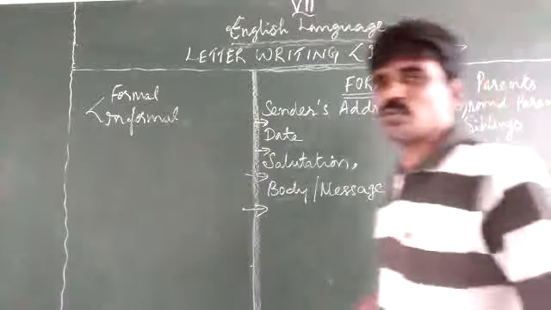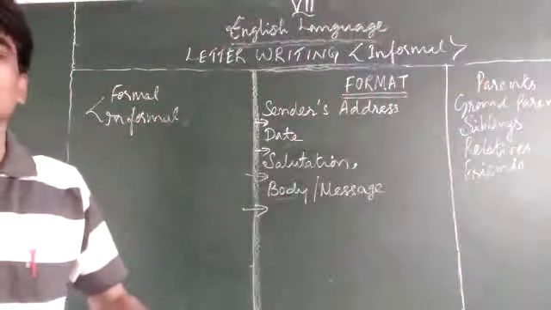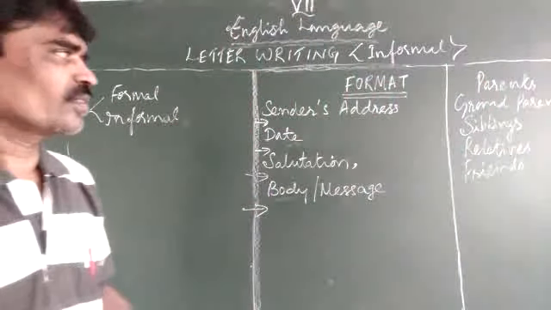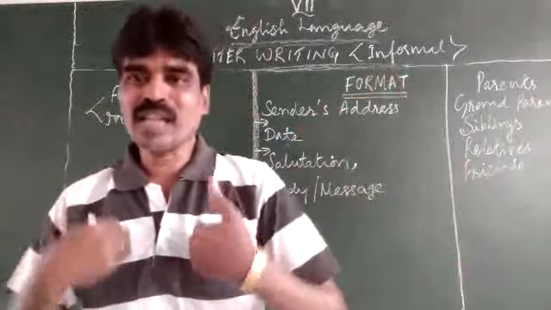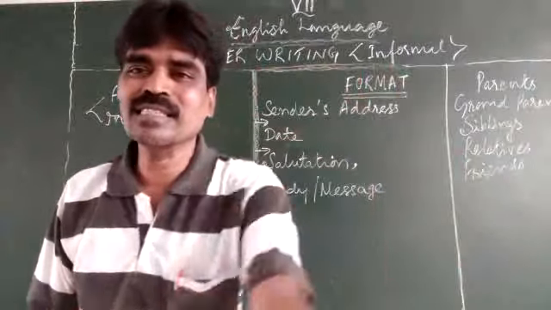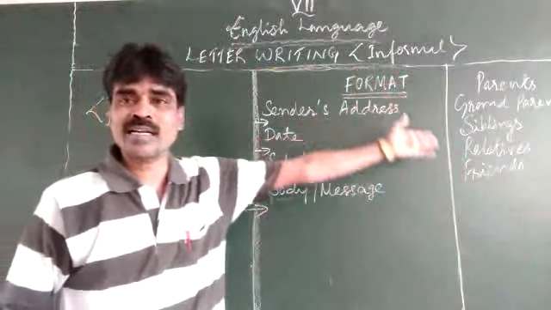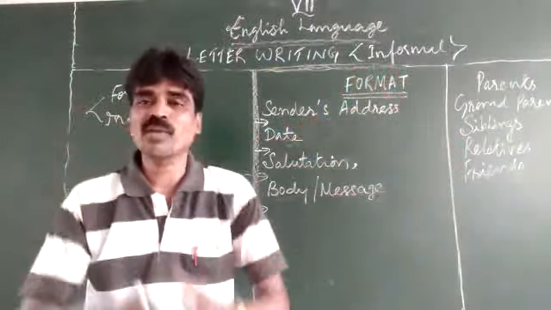These are the ones whom we shall address informally, because they know who we are, who the person writing is. That's why we address them informally.